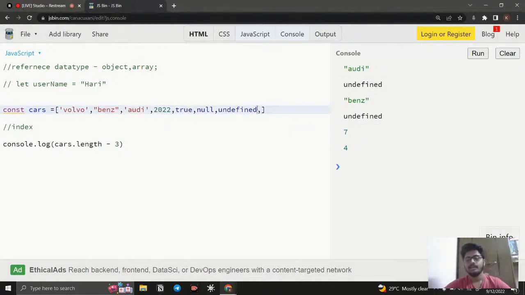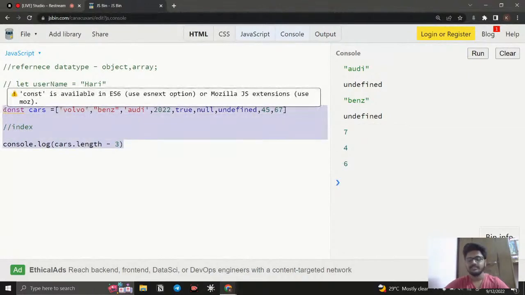And that is not manual, it is automatic. If I add some more array values, then automatically the value is going to increase. For example, here I add 45, 67. Now the length has increased to 9. So if I minus 3, then what would happen? It will return a value of 6. So it is automatic. So this is an array. We can store values in it, and to access an array you need to use the indexes, right? Fine.